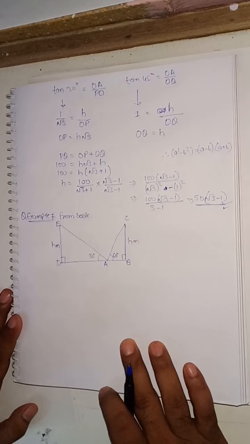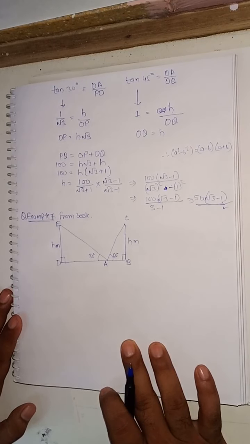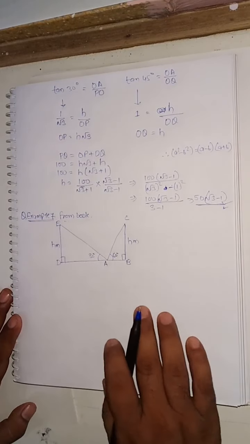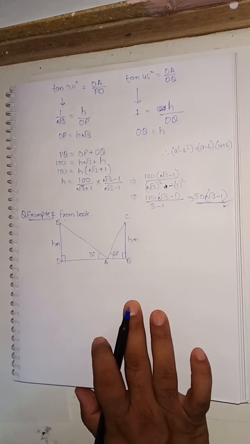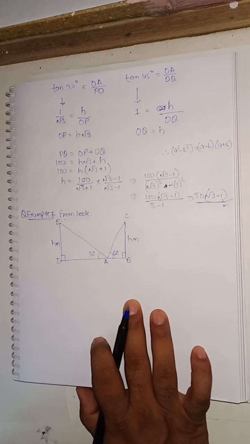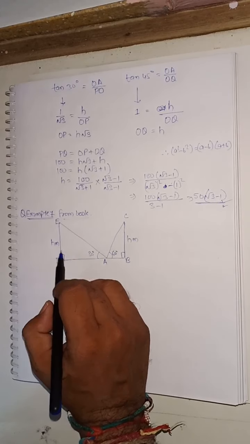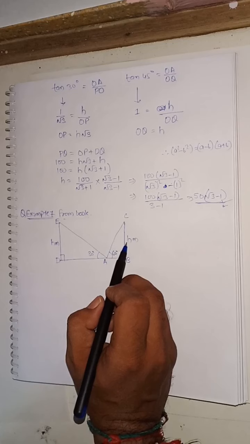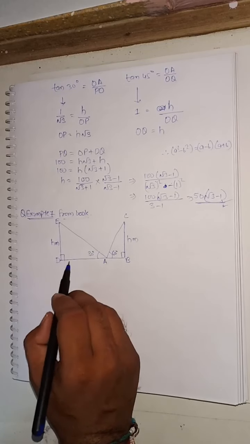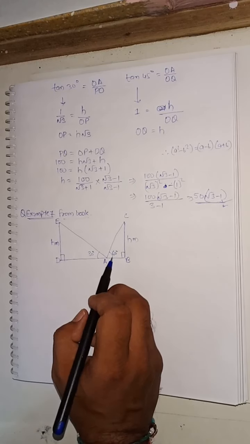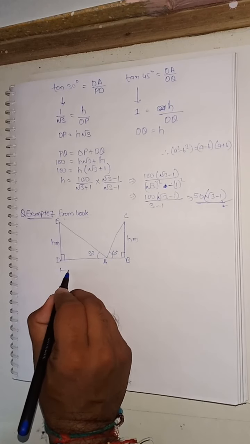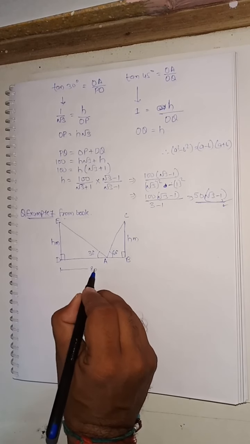Now we are going to take our example number 7 from the book. So the question from the book is that two poles of equal height are standing opposite to each other. These are the two poles which are standing opposite to each other on either side of the road. This is a road, okay, which is 80 meter wide. This whole distance is given as 80 meters.